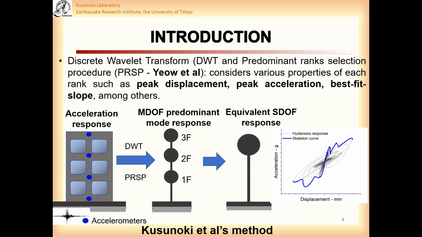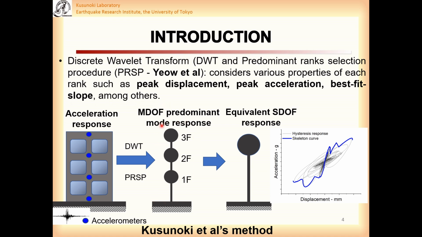This slide shows a flowchart of Kusunoki et al.'s method. First, the floor accelerations are converted into displacement by using double integration. Then, discrete wavelet transform method is applied to decompose both acceleration and displacement by frequency bands, called ranges. Third, ranges corresponding to the predominant mode of response are selected and combined based on an algorithm proposed by Kusunoki, which considers various properties of each range, such as peak displacement, peak acceleration, and backbone slope, among others.